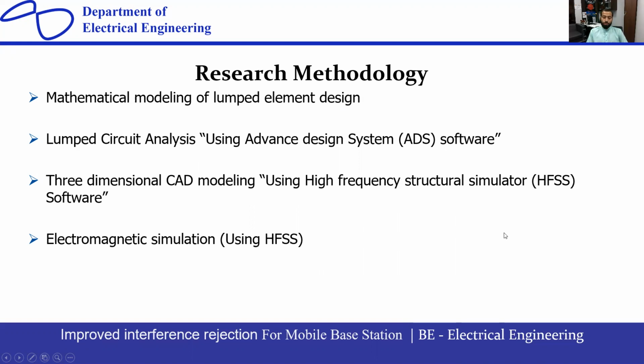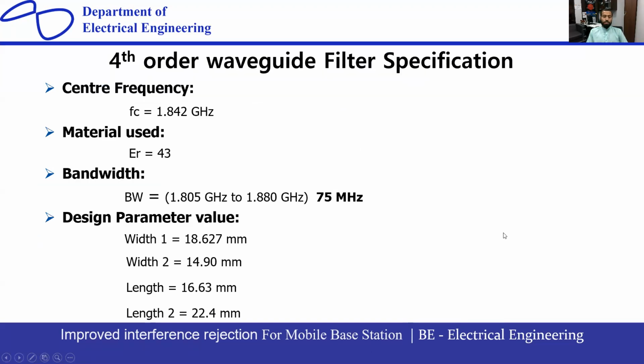Okay, so the target of my final project is a fourth order waveguide filter. Specifications of my targeted filter: the center frequency of my filter is FC 1.842 gigahertz, because this is the frequency of the several base stations that are working. The material that I have used has a permittivity of ER 43. The bandwidth that I want to pass is 75 megahertz, 1.805 gigahertz to 1.88 gigahertz.